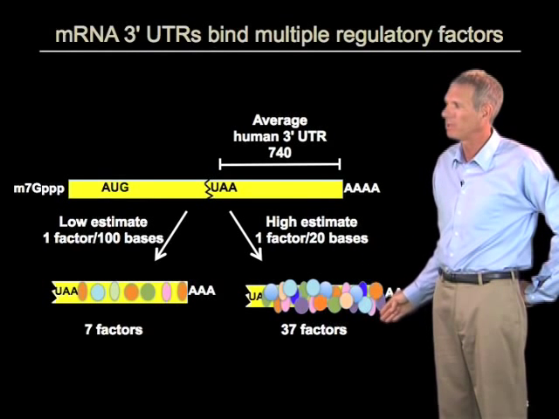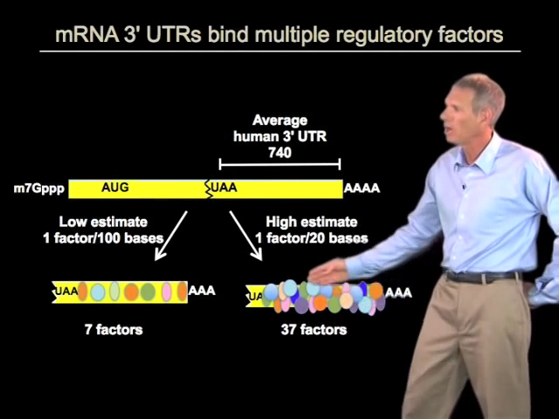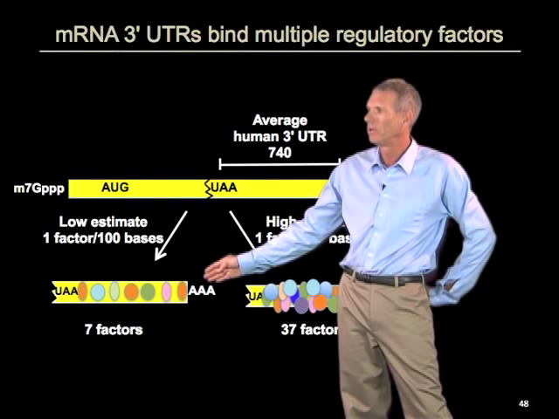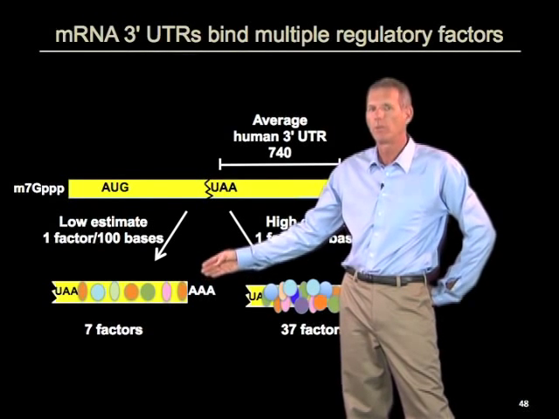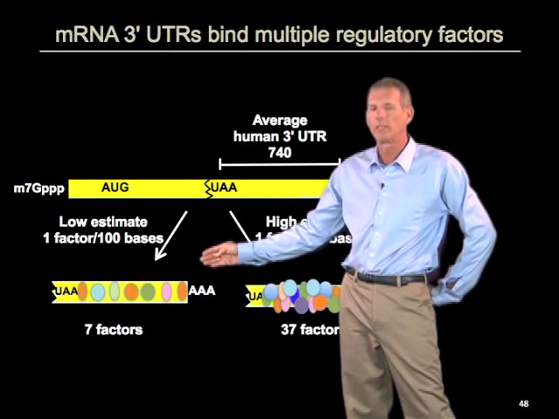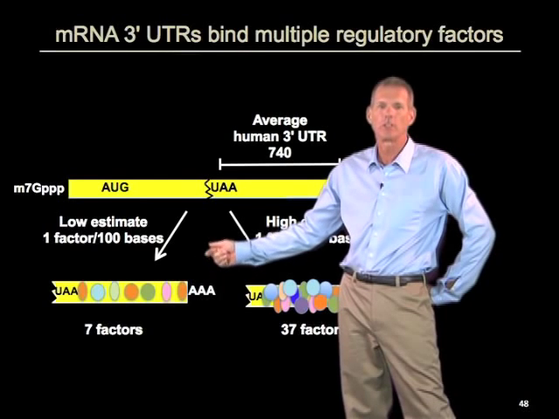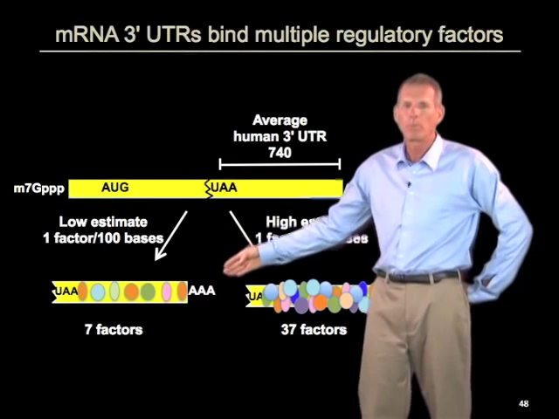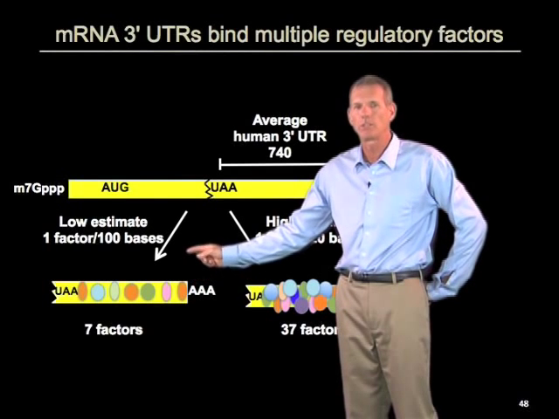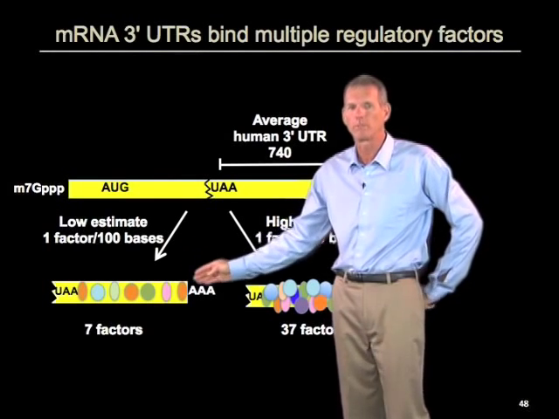Now this is probably unrealistic, but even at the low estimate of 7 proteins or factors being bound to the 3' UTR, you can see that the average message will have multiple regulatory factors bound to its 3' end, and therefore its control of localization, translation, and degradation will probably be a summation of the impacts of all these different factors, and not just the impact of a single sole protein.